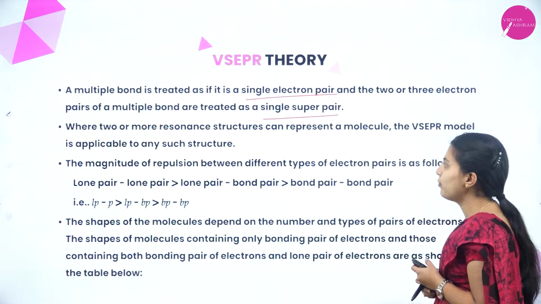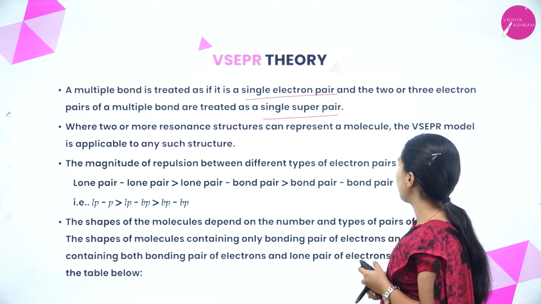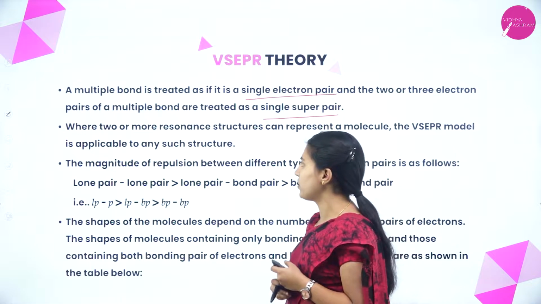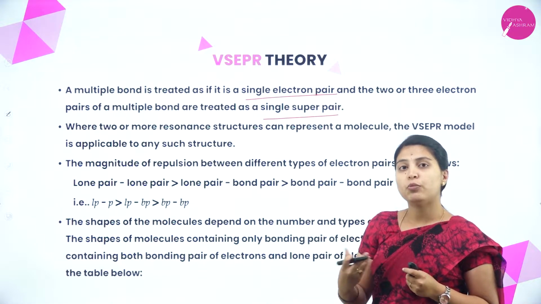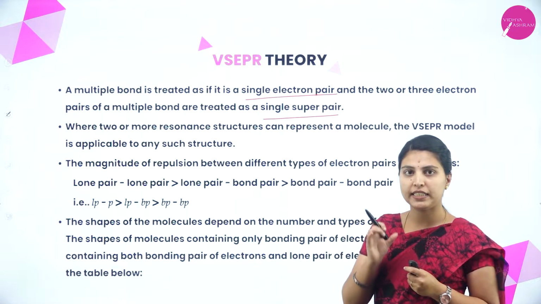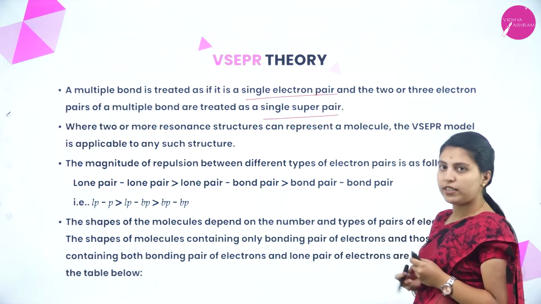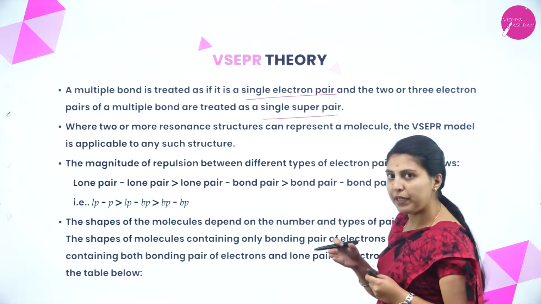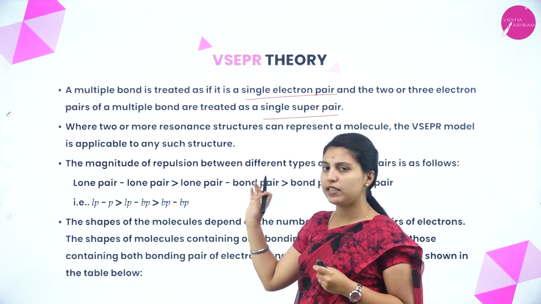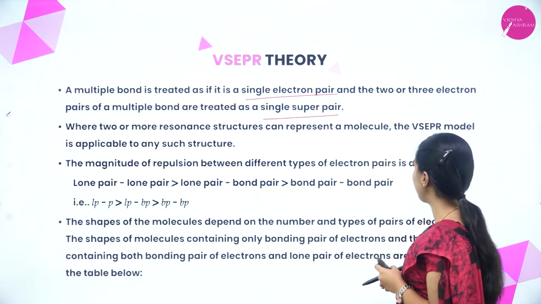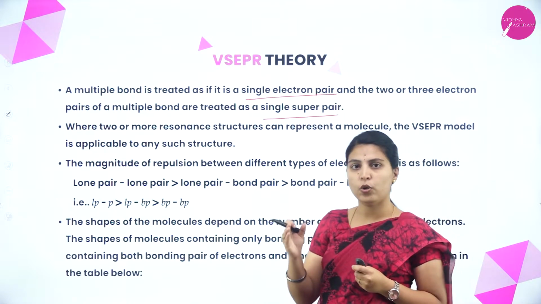Where two or more resonance structures can represent a molecule, the VSEPR model is applicable to any such structure. If the molecule has two or more resonance structures, we know that the delocalization of pi electrons will be seen in it, and the VSEPR model will still be applicable to any such structure.